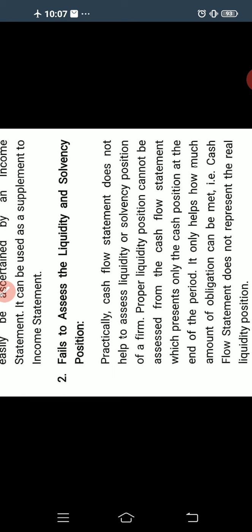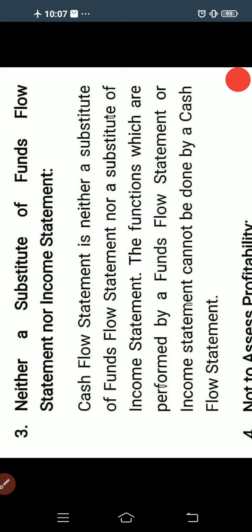That is, cash flow statement does not represent the real liquidity position. It does not represent what the exact liquidity position of the business is. It just gives the difference, how much inflow and outflow. So the exact or real liquidity position cannot be known with the help of cash flow statement. So that is the second limitation.